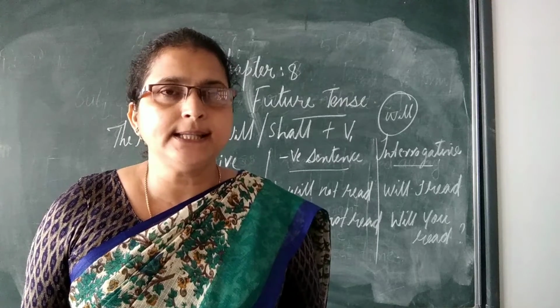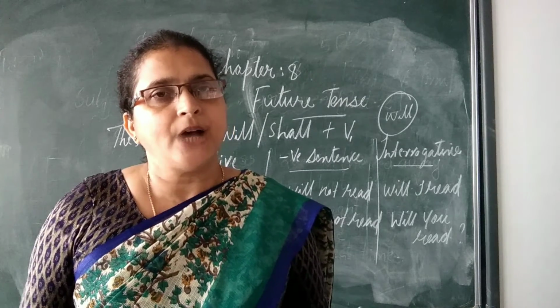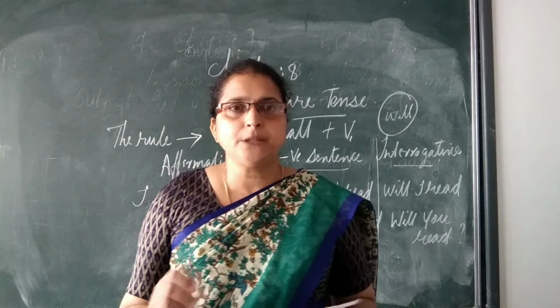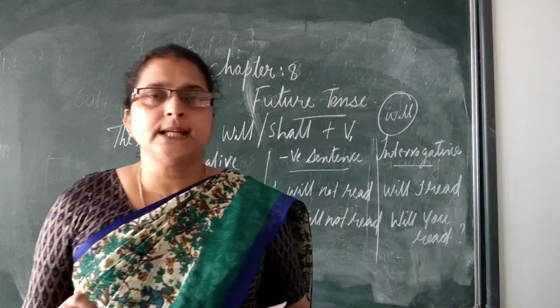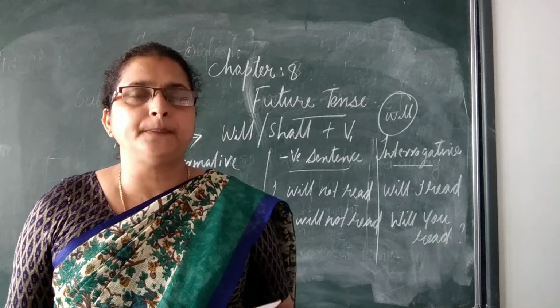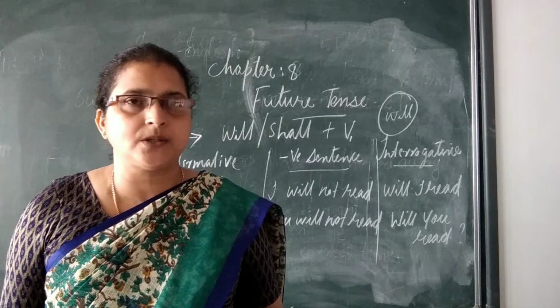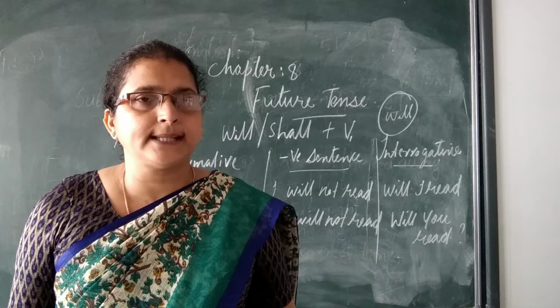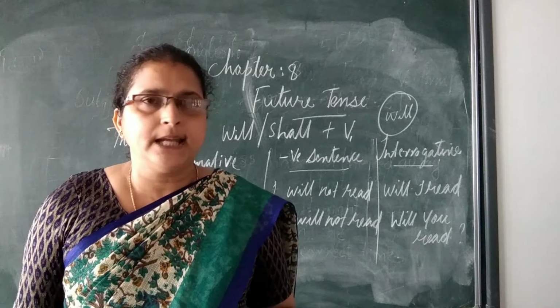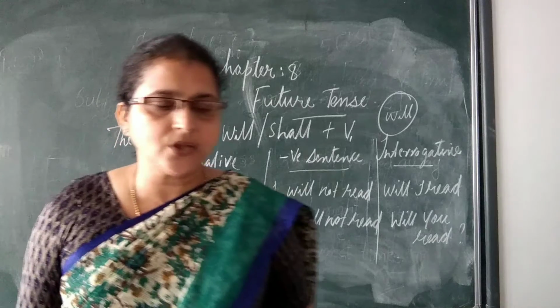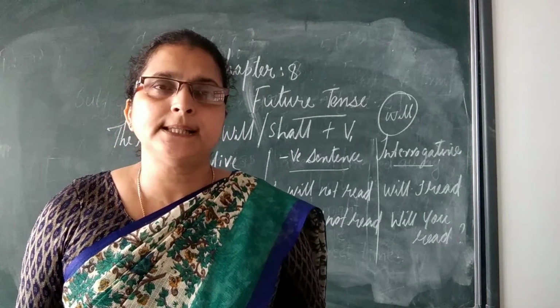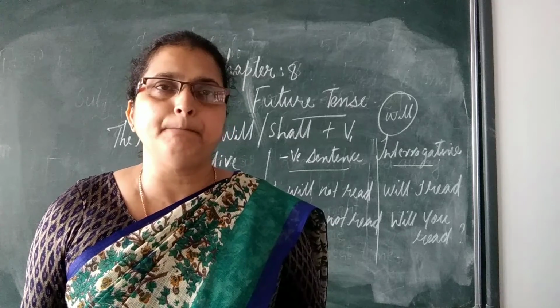The first one is affirmative sentences. We write subject plus modal auxiliary verb plus main verb plus the object complement. For example, I will be away during the next week. The next one, negative sentences: subject plus modal auxiliary plus negative plus main verb.